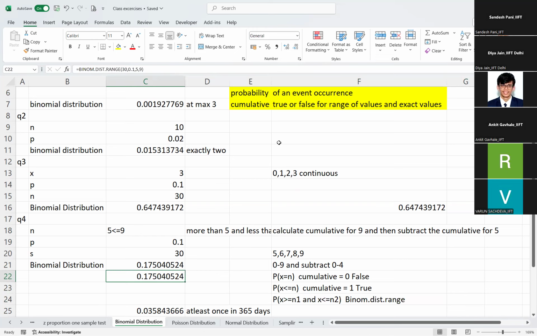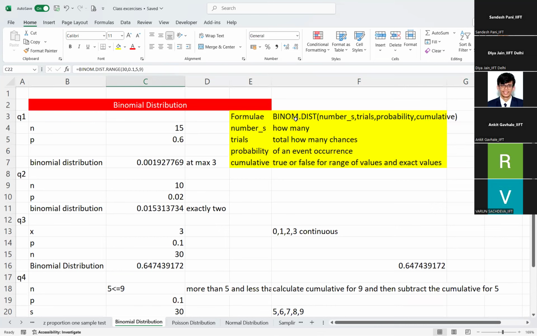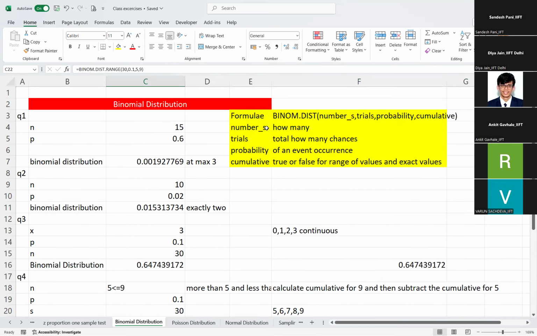Just the cumulative. See the variables of the formula. Binom.dist has 4 variables: numbers, trials, probability, and cumulative. Numbers is given in the question, trials is given, probability is given. Cumulative is how we determine it.